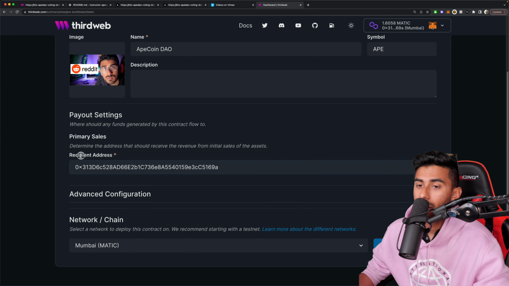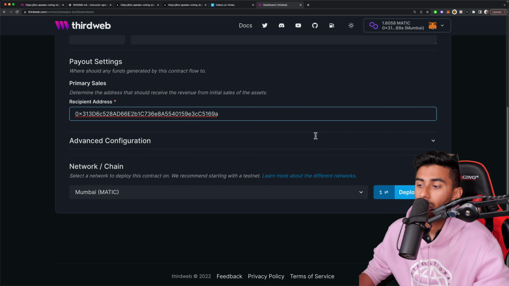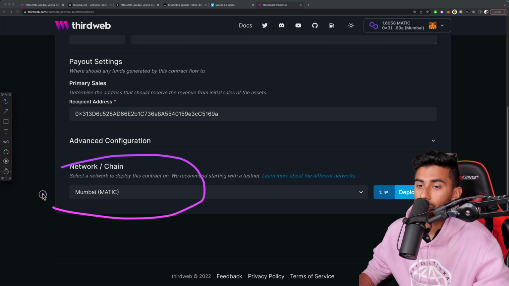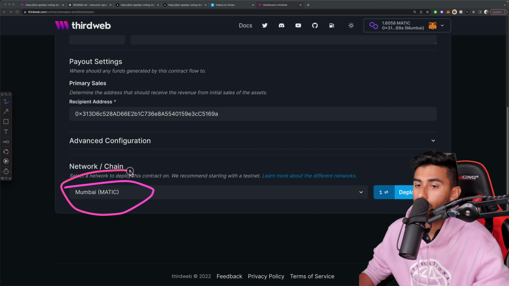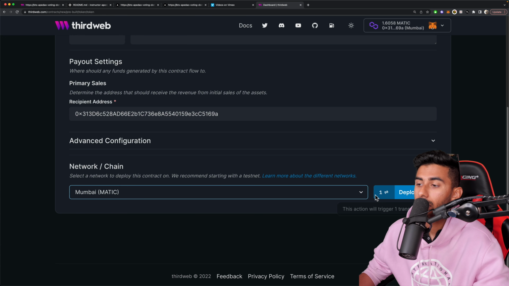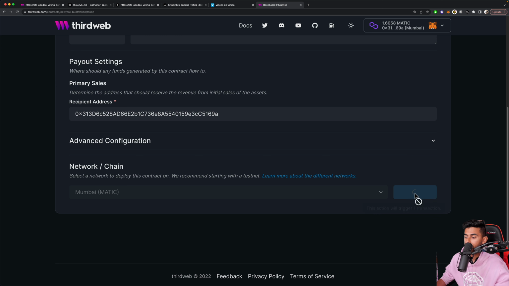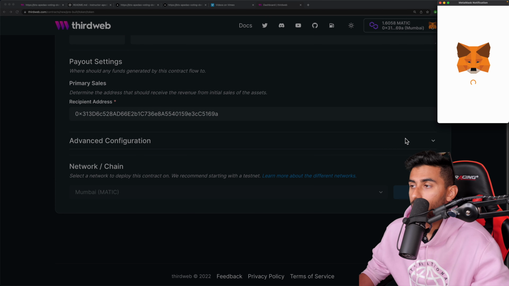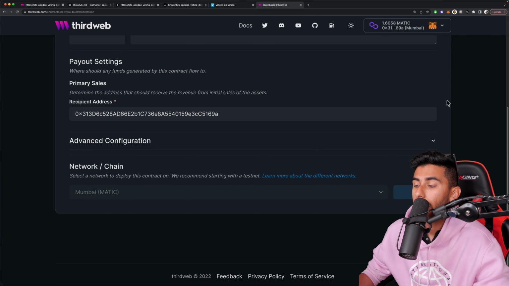Now for recipient address, that'll be your wallet address right over here. So those should match. And then for the chain, make sure you scroll down and you choose Mumbai Matic. Once you do that, we're going to go ahead and click the deploy now button. Now it pops up our MetaMask, so let's go ahead and hit confirm.